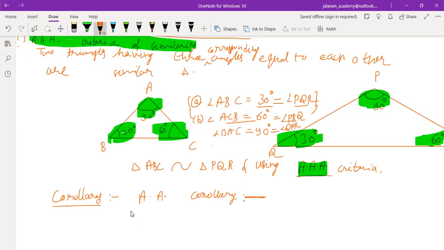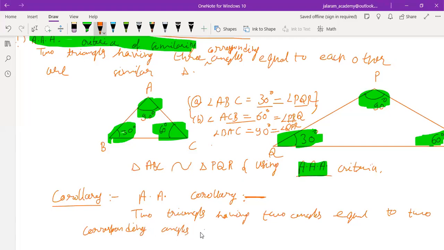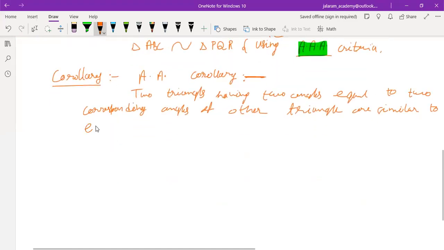In this, two triangles having two angles equal to two corresponding angles of the other triangle are similar to each other.